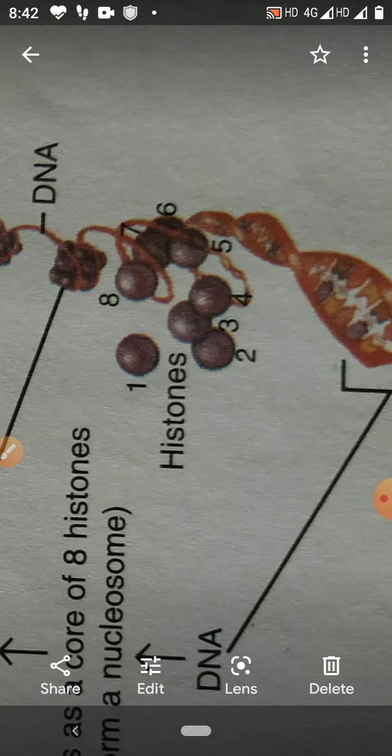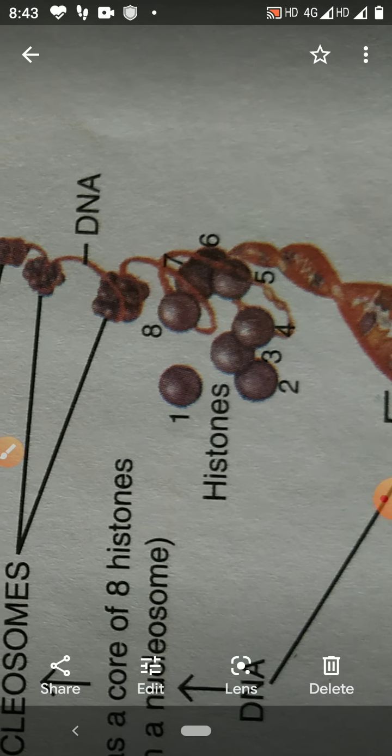So this forms a nucleosome. So what is the nucleosome? Nucleosome is a loop-like structure in which DNA strands wind around a core of 8 molecules of histones.